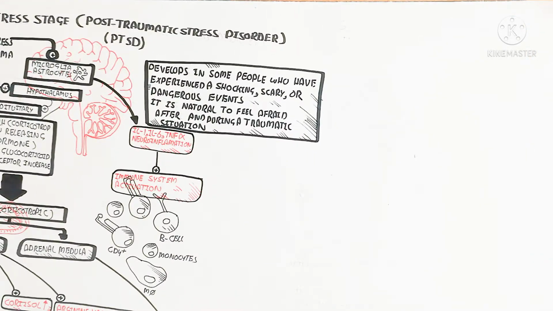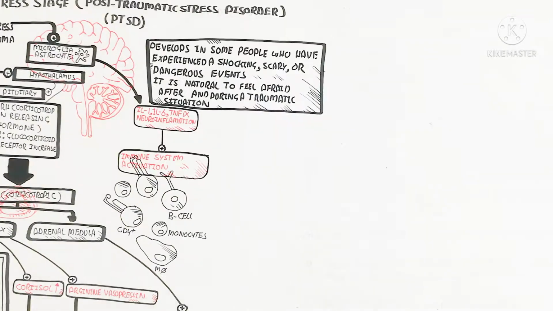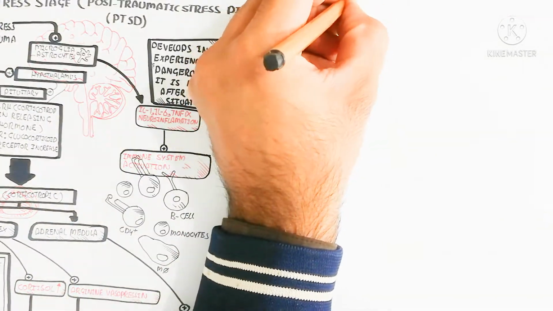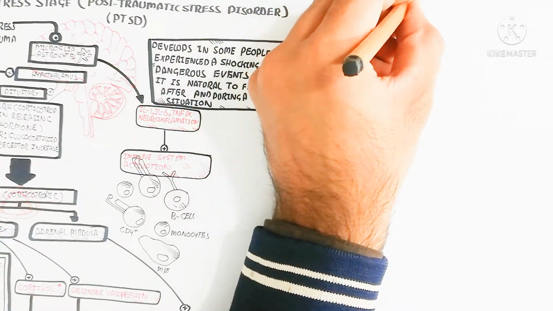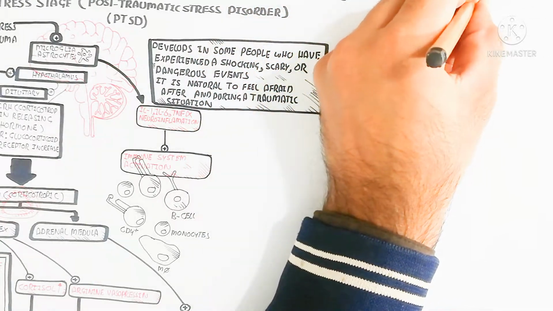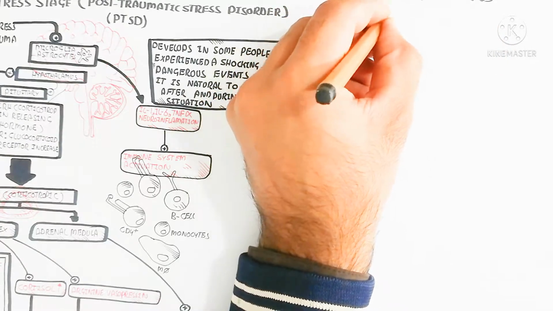But in the case of the pro-inflammatory response, the parasympathetic nervous system leads to an increase in the cortisol hormone. This cortisol hormone will inhibit these things. So all these things were discussed.